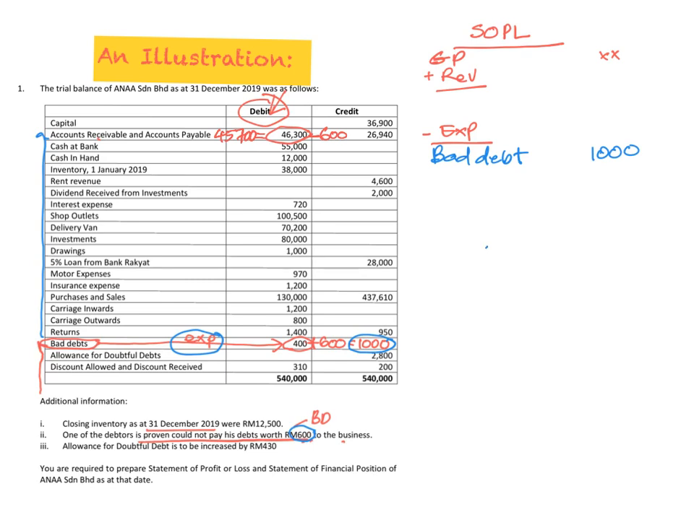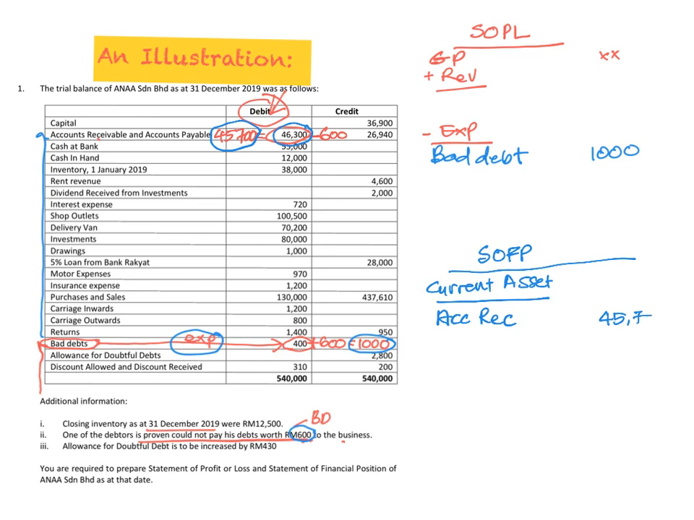Now let's say that this is your statement of financial position. In your current assets, what we have will be your net accounts receivable. We have already calculated the new amount here. We are not going to take this amount, 46,300, but we are going to take the new amount, 45,700. Okay, so that's it.